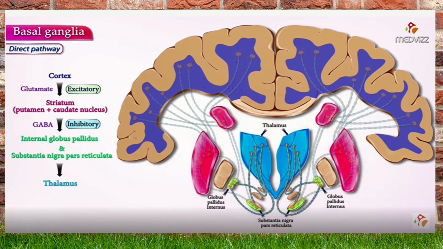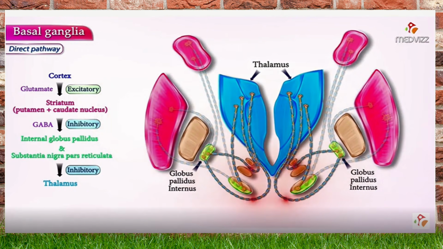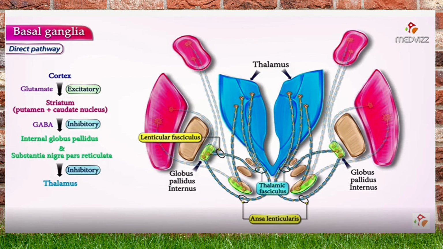From both these regions, the neurons connect to the thalamus. Via the pallidothalamic tract, the inhibitory action of the GABAergic neurons takes place. The loop formed by the fibers from the globus pallidus internus to the thalamus is called the ansa lenticularis. These fibers secrete GABA, which inhibits the thalamus.